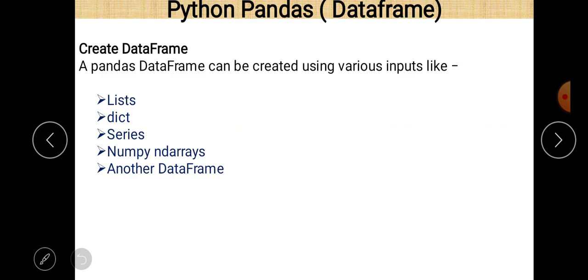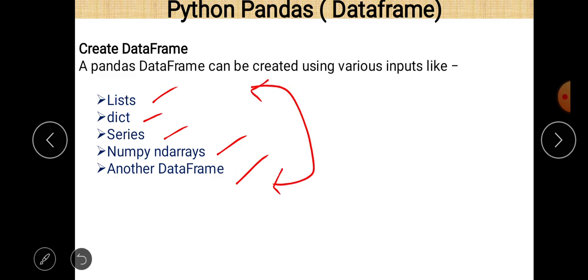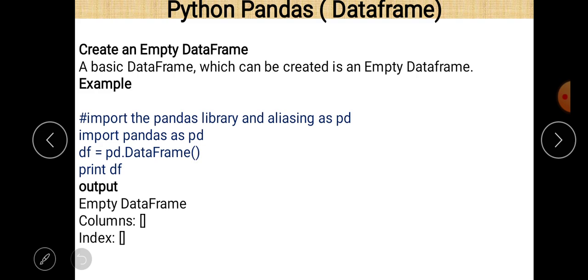Now we can create a data frame using a list, using a dictionary, using a series, using numpy ND arrays, and using another data frame. So these are the different possibilities to create a data frame. And as we know, a series is nothing but a one-dimensional data frame, you can say that. So let us take them one by one. First of all, create an empty data frame. First thing is to create an empty data frame.